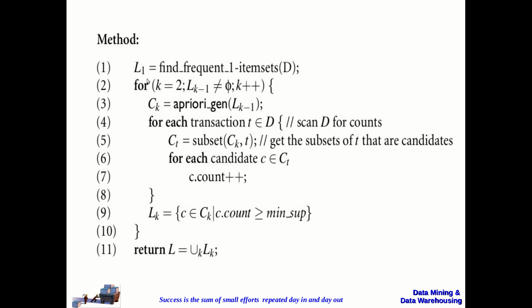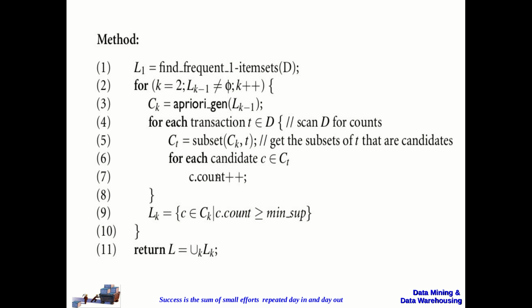So I repeat. First, it finds the frequent 1-item sets from the given transaction database. Then, from k equal to 2, it generates the candidate set, which will be C2, and for each transaction it generates the subsets for finding the candidates and their support count.